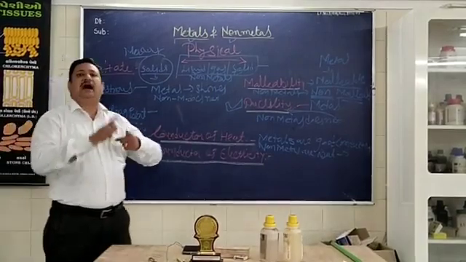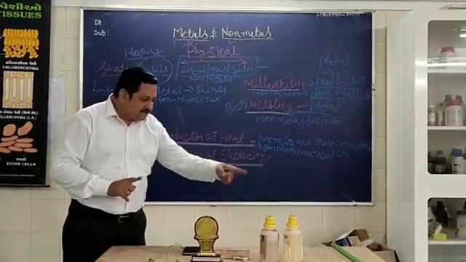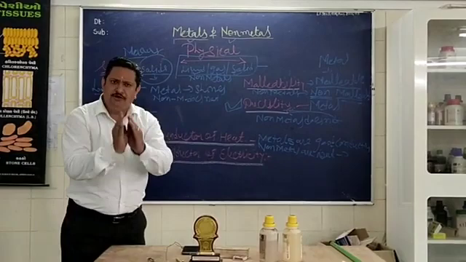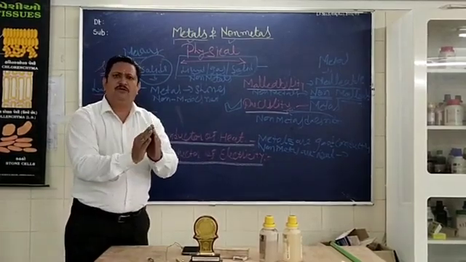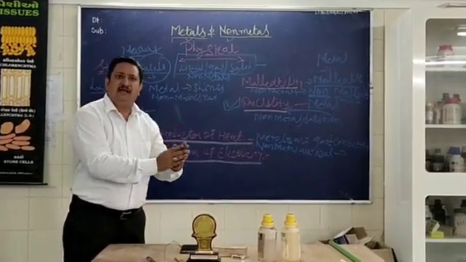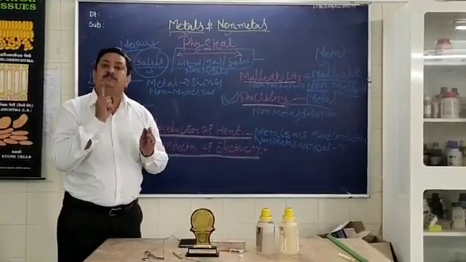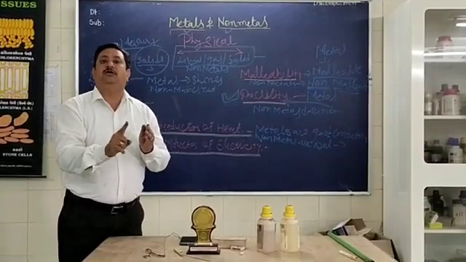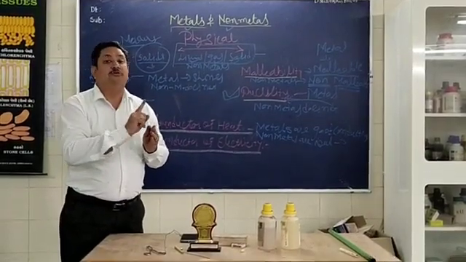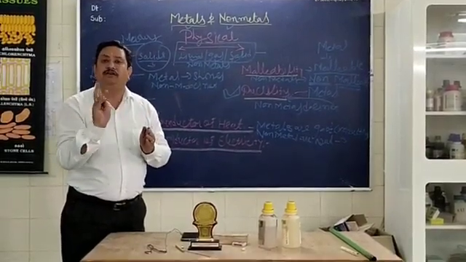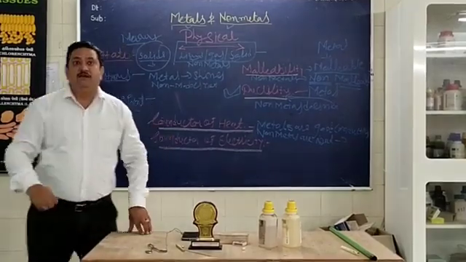Metals are good conductors of heat. Just now we have seen at one corner we have given heat, so the wax has melted. Immediately that pin has fallen down, means metal is a good conductor of heat and non-metal is a bad conductor. Is it clear?